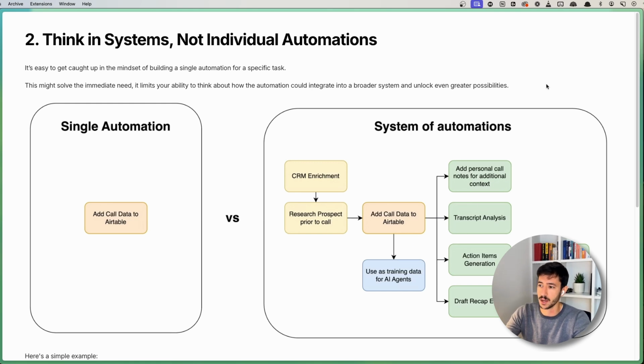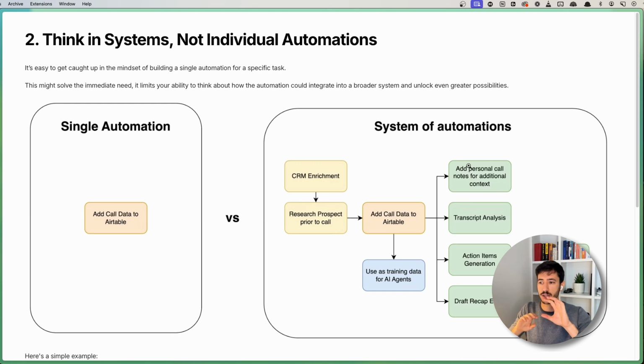So in this kind of example over here, we have on one side this call data, on the other side we have the system automation, where from call data we can do actions such as enrich the CRM, create a research document about the person, use the call data as training for an agent, so that later on that can be used for your sales team, for example. Add additional information, do transcript analysis and analyze how you performed on the call, generate action items if needed, or draft a recap email just from a single action.